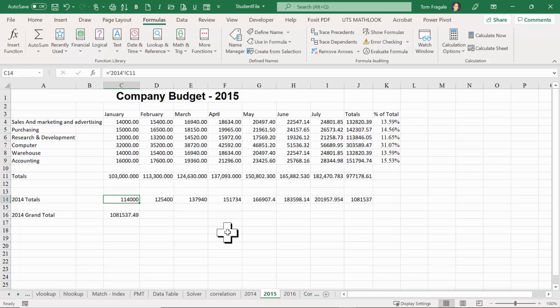By the way, that's how you can link your workbooks together as well. I can copy from a workbook, go to another file, and then say paste special and then paste link. That'll link the two files together. Or you can start the formula in one workbook, and then as you're building the formula, you can go to the other workbook. So that'll link your workbooks together as well.